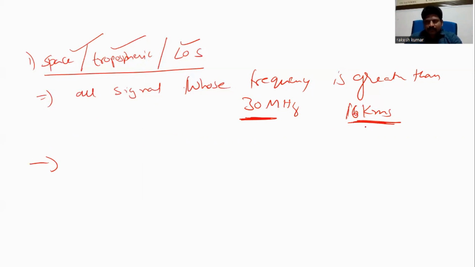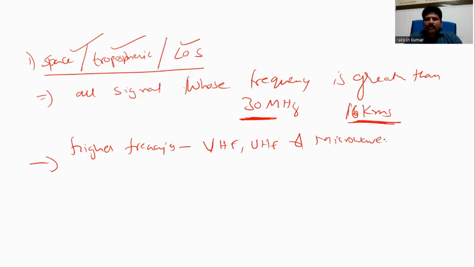Coming to the space wave propagation, it is useful for higher frequencies, that is VHF and microwave range, because surface wave and sky wave propagation both fail at these frequencies. That's why we are going for space wave propagation.